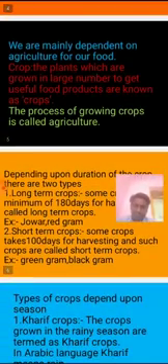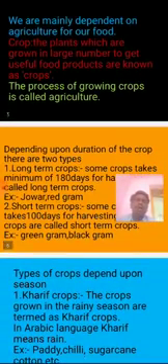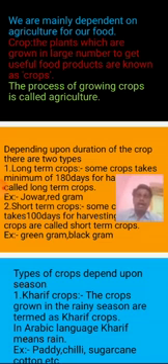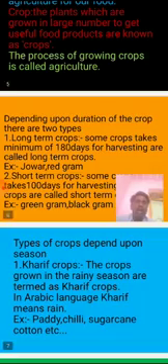Types of crops depending upon season. There are mainly two types of seasons: Kharif season and Rabi season. In Arabic, Kharif means rain. What is meant by Kharif crops? The crops grown in the rainy season are termed Kharif crops. Examples: paddy, chili, sugarcane, cotton, etc.